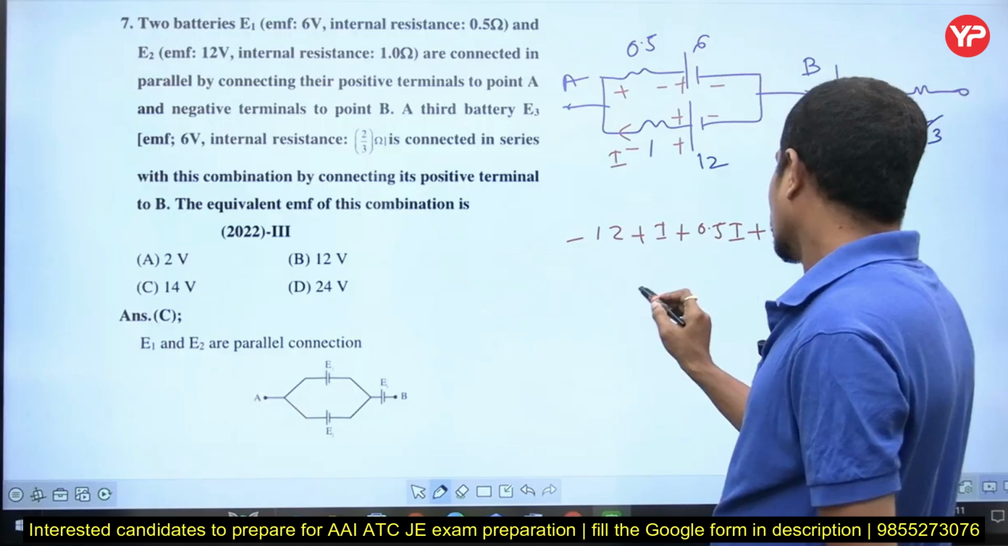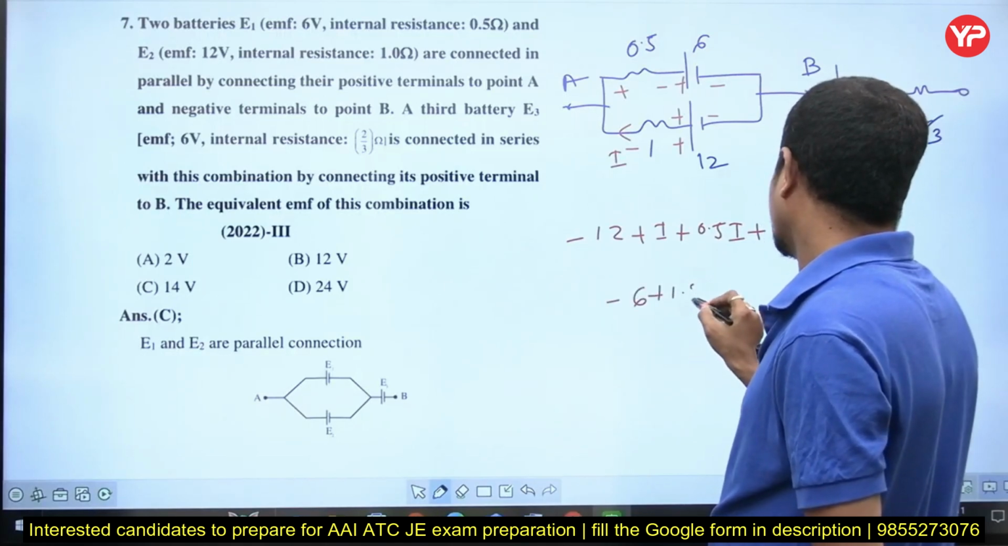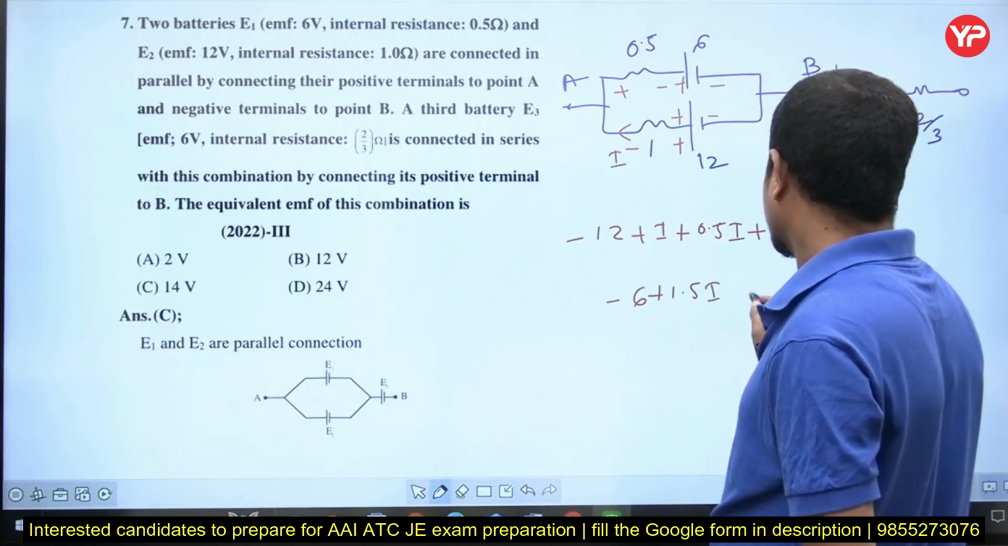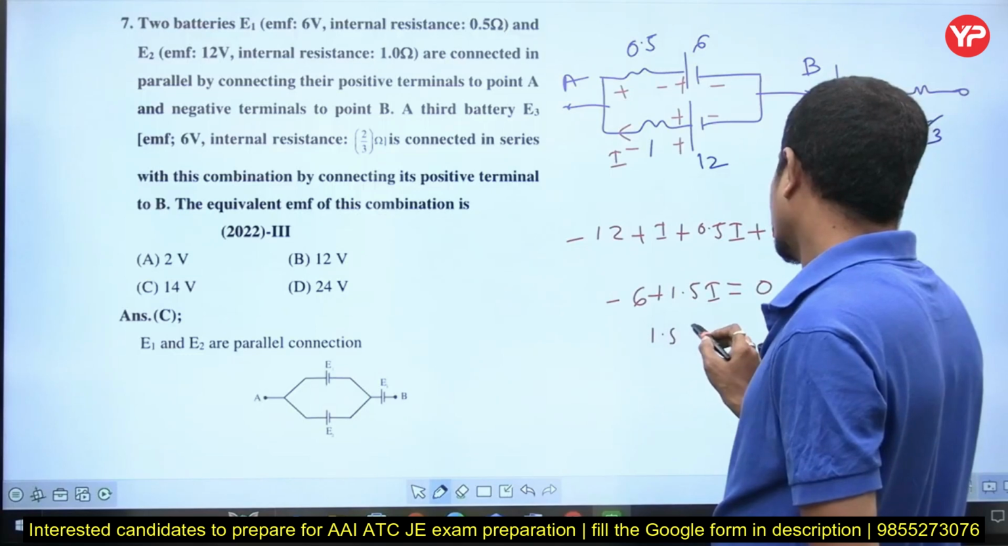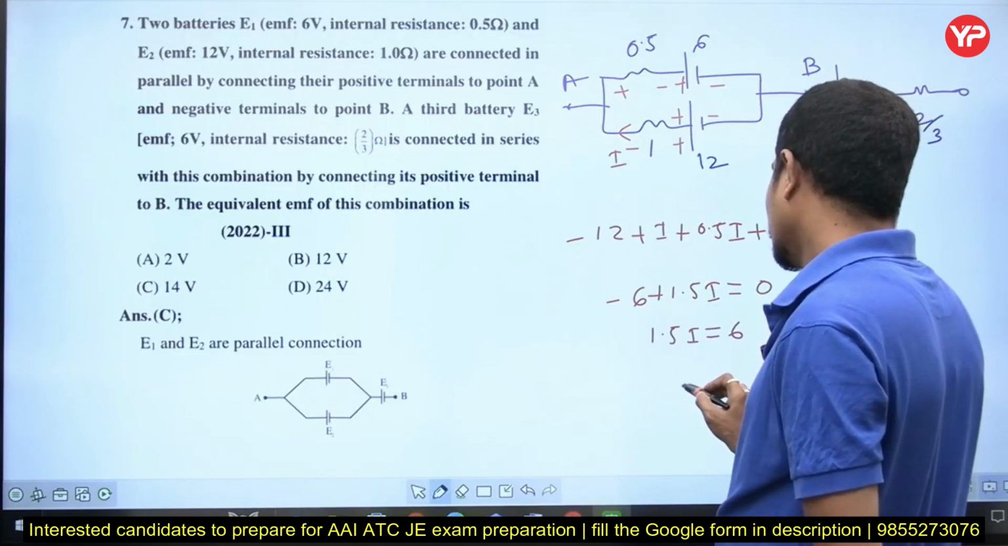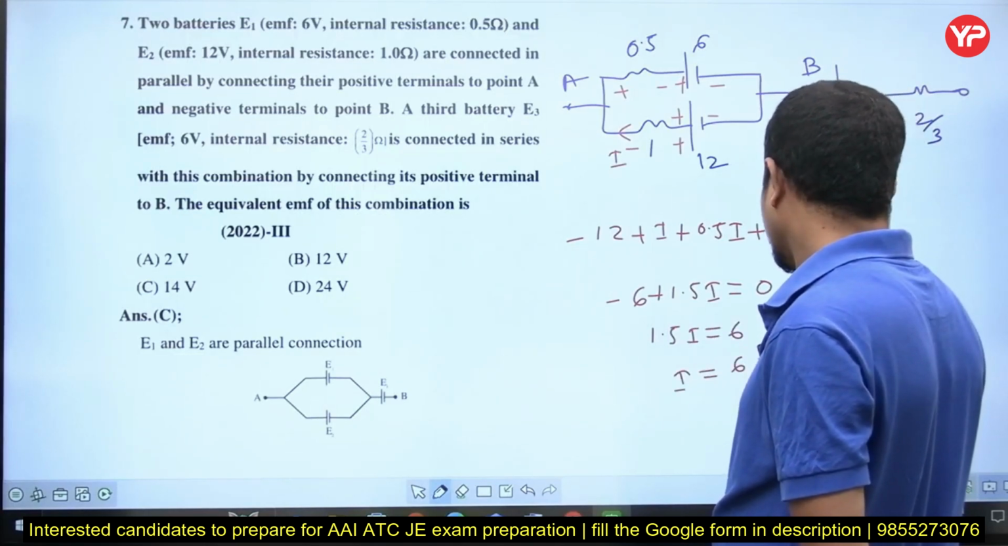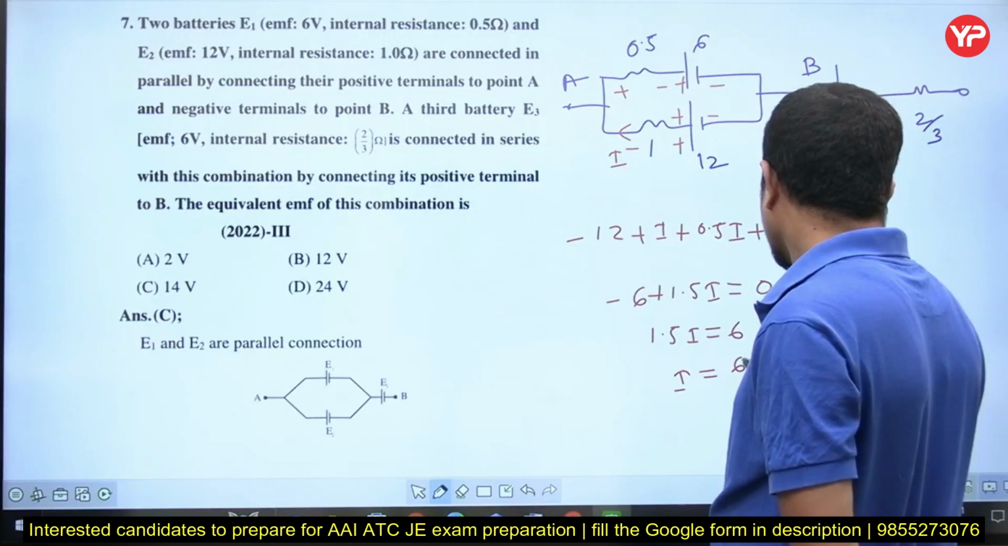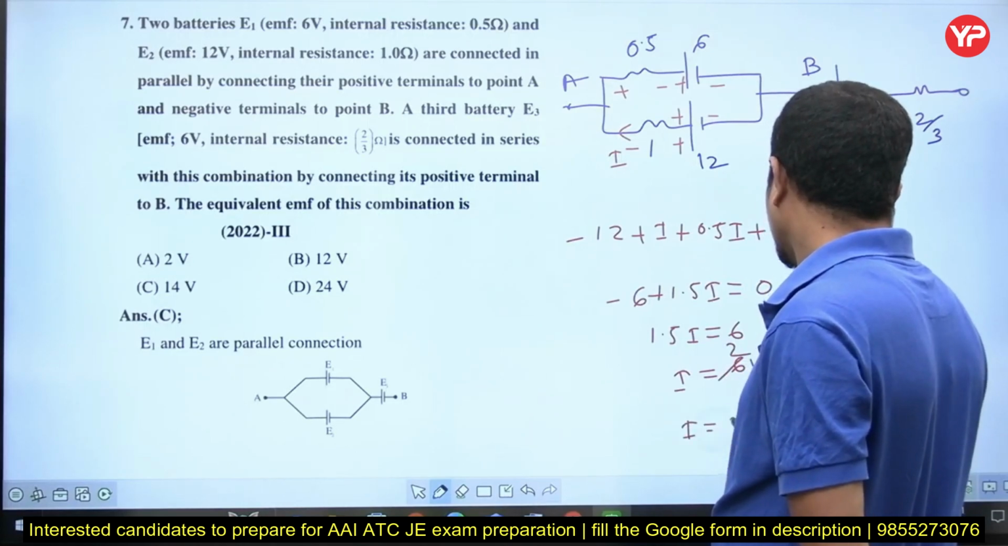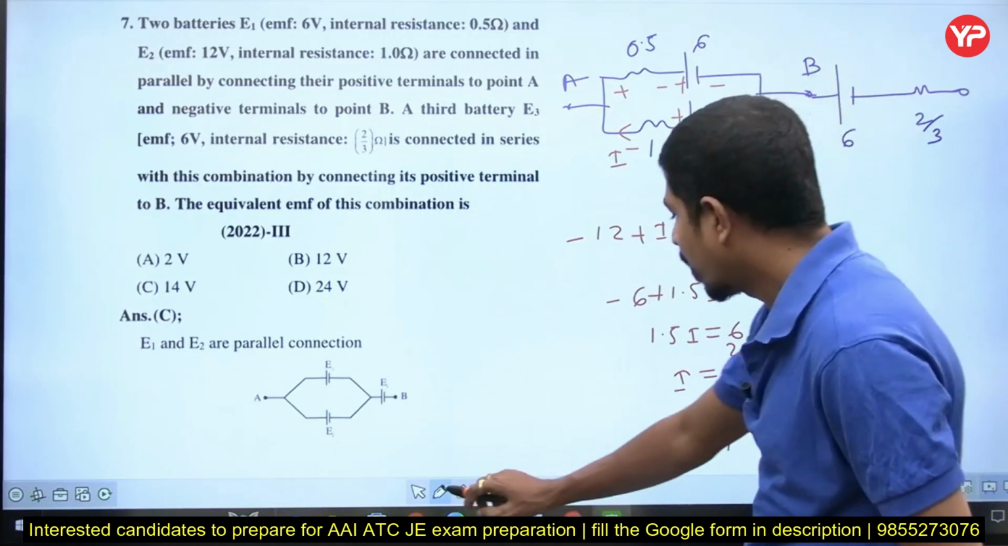Then minus 6 plus 1.5 I is equal to 0. Therefore 1.5 I is equal to 6. So I is equal to 6 divided by 3/2, into 2/3. I is equal to simply 4 amperes. I is how much? 4 amperes.